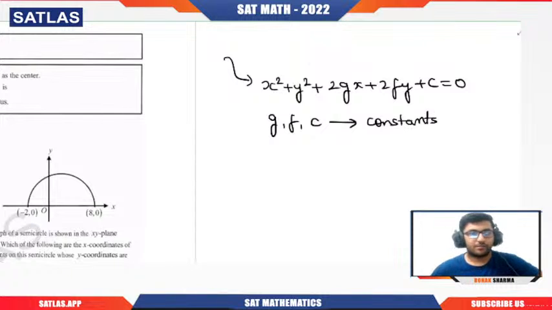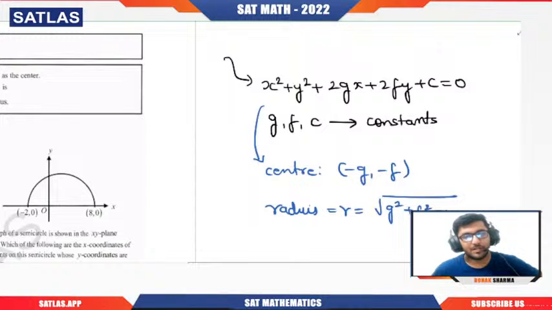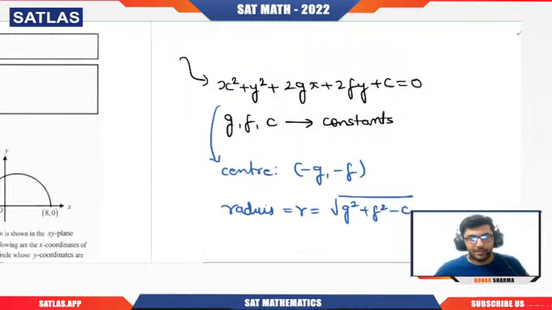Okay, if we talk about the center of this equation, that is directly given by minus g comma minus f. The radius is given by square root of g square plus f square minus c. For the very first time, the formula looks difficult, but trust me, it is not. Like for an example, let us take one example.